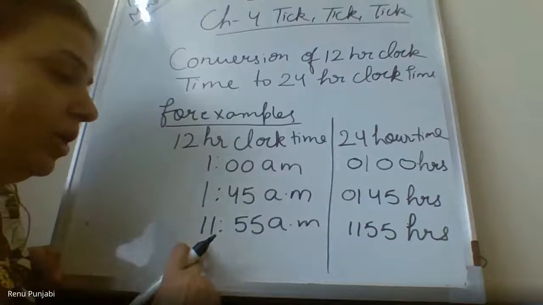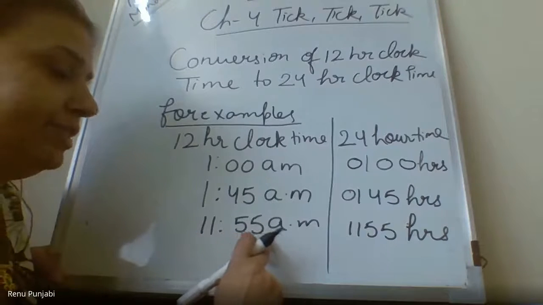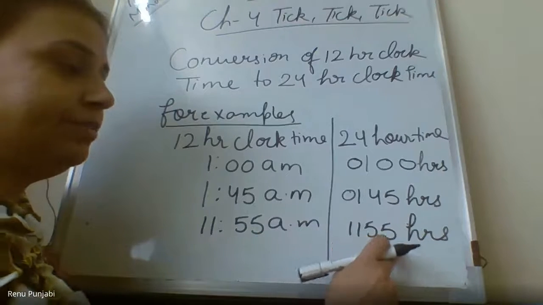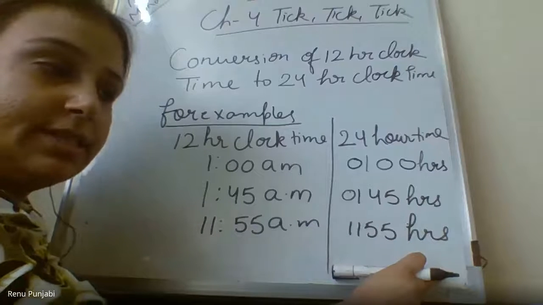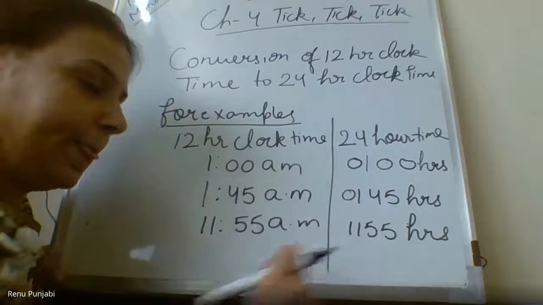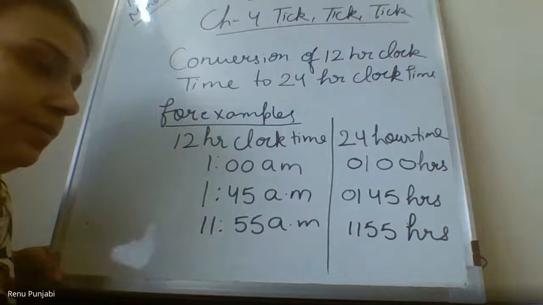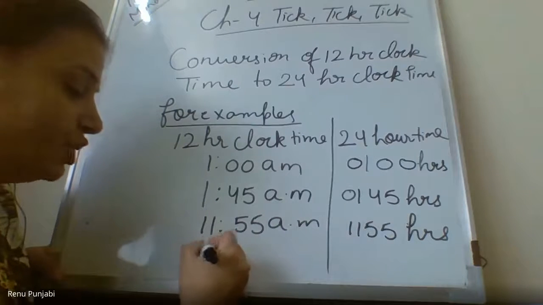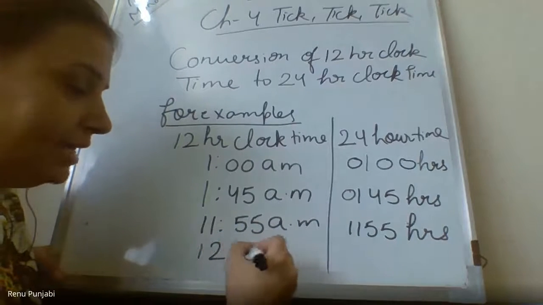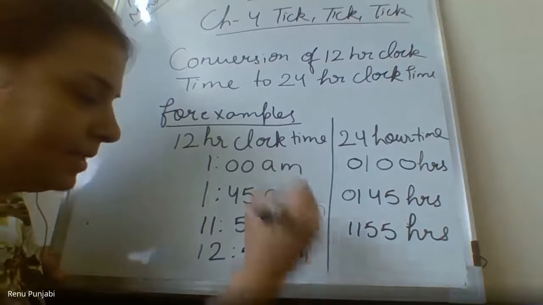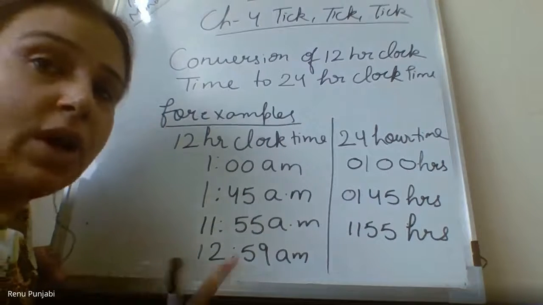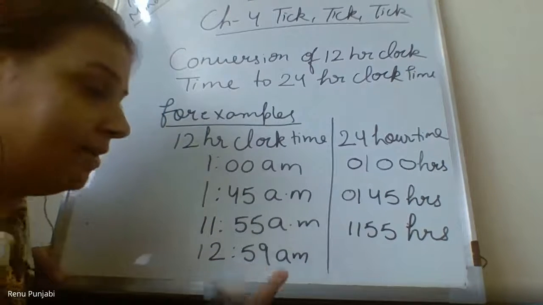So here also you can see 11:55 AM, 11:55 hours. Now if it is 12:59 AM, then also it is not completely 13 hours.